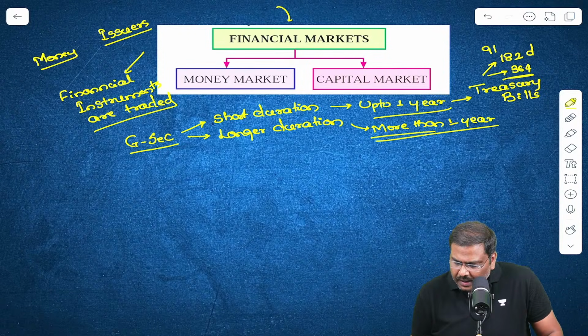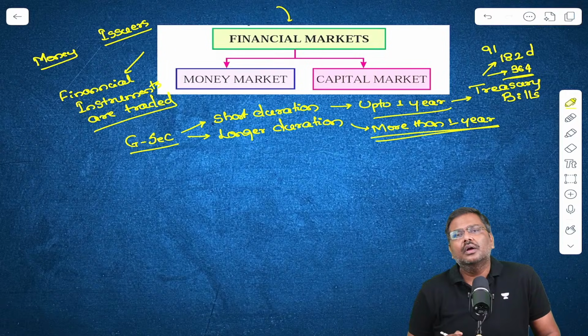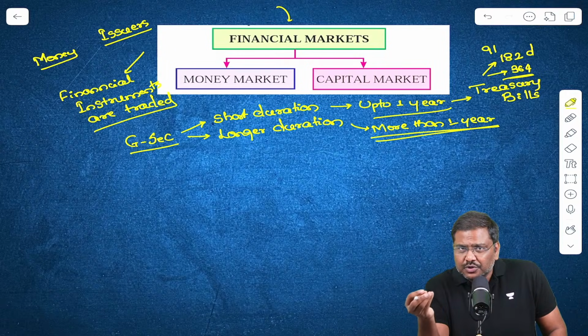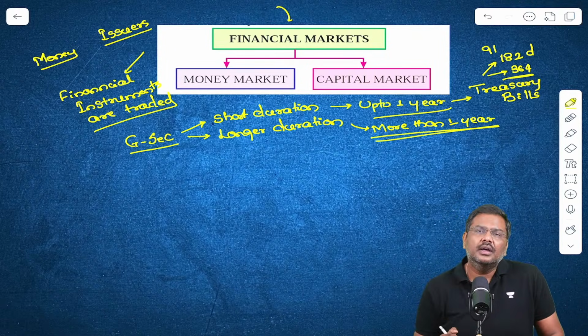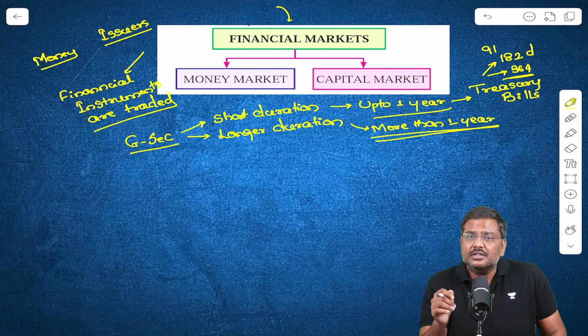There are also instruments which will have a maturity period of more than 1 year. We have instruments which will have maturity period of 5 years, 10 years, 15 years, 30 years, 40 years.